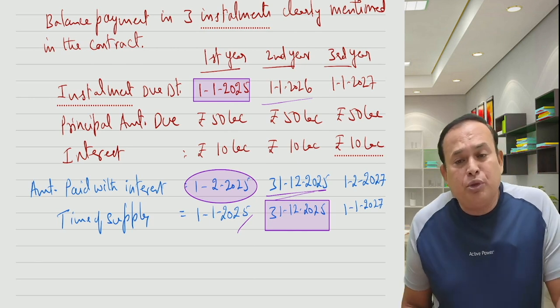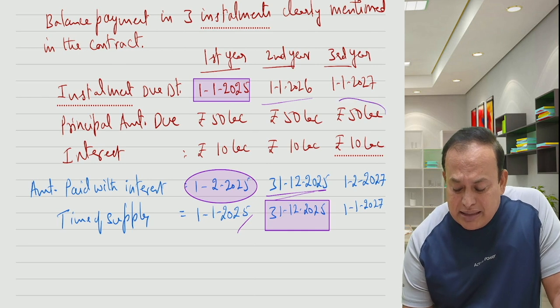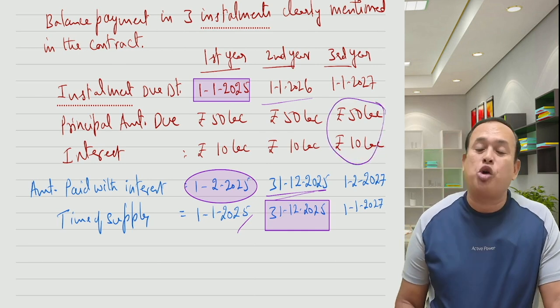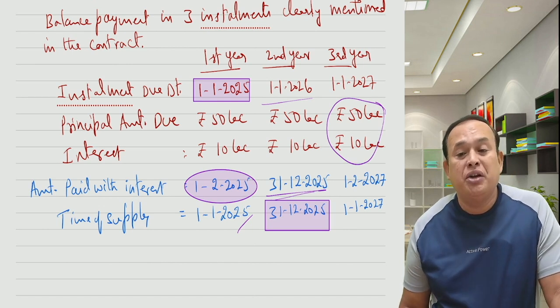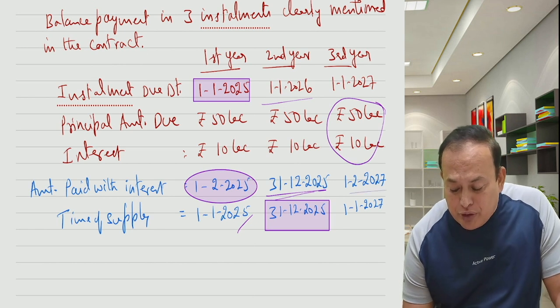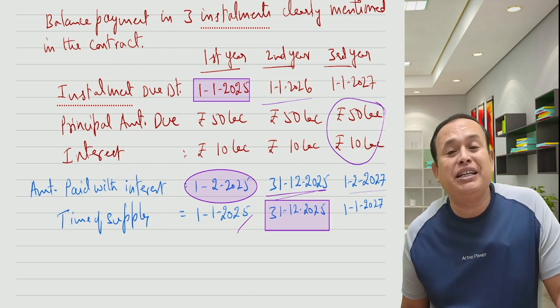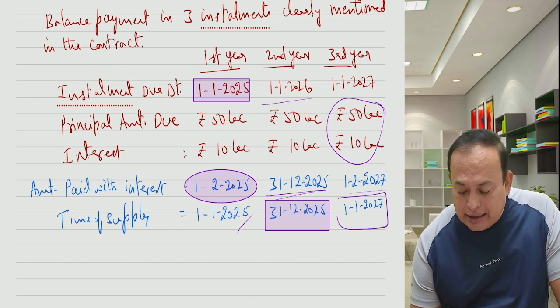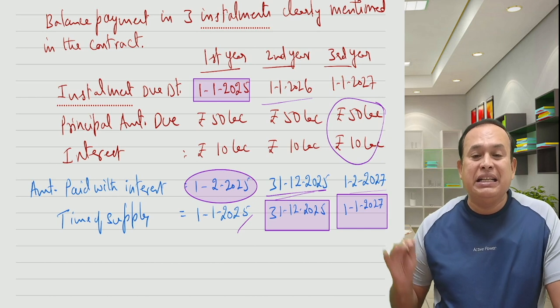When you come to the third year, when they receive the 60 lakhs in the third year, the due date to pay mentioned in the contract is 1st of January 2027, whereas the payment with interest is paid on 1st of February 2027. 1st of January 2027 is earlier, so it is the time of supply in the third case.